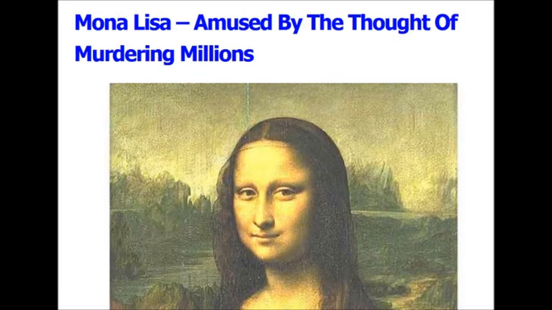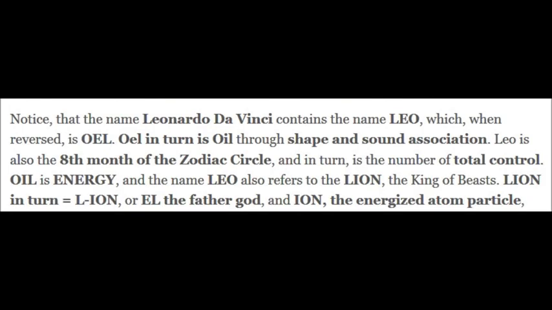Mona Lisa, amused by the thought of murdering millions, notice that the name Leonardo da Vinci contains the name Leo, which, when reversed, is Ol. Ol in turn is oil through shape and sound association. Leo is also the 8th month of the zodiac circle, and in turn, is the number of total control. Oil is energy, and the name Leo also refers to the lion, the king of beasts.